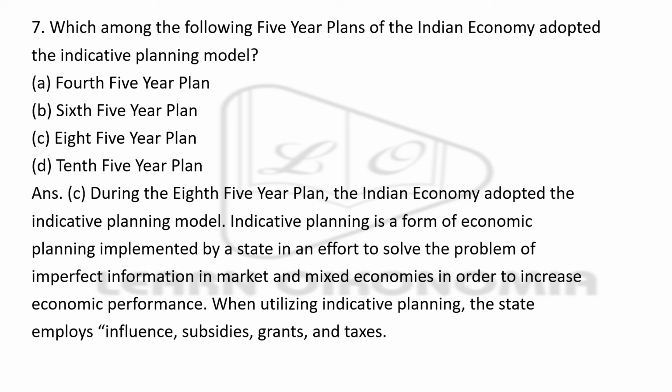Next, we have imperfect information. What is imperfect information? You do not have perfect information regarding the market conditions. You cannot have perfect information regarding the price prevailing in the market, all these kinds of things. So that is imperfect information. Okay. So there is a difference between asymmetric information and imperfect information. I think you got the difference. Okay.